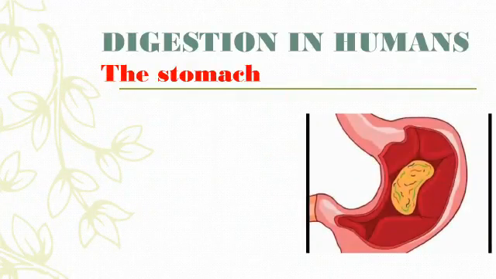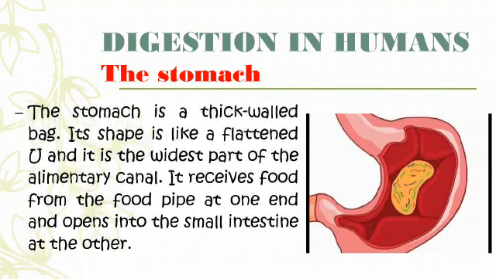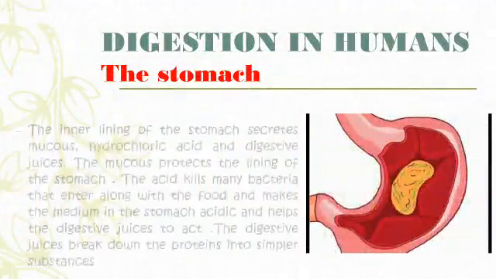Next is our stomach. What is the stomach? The stomach is a thick-walled bag. Its shape is like a flattened U, and it's the widest part of the alimentary canal. It receives the food from the food pipe at one end and is open to the small intestine at the other end. Various things happen inside.